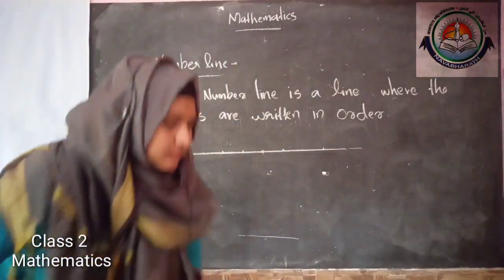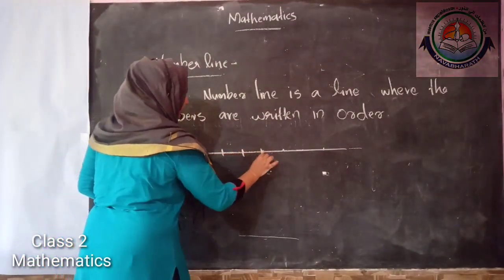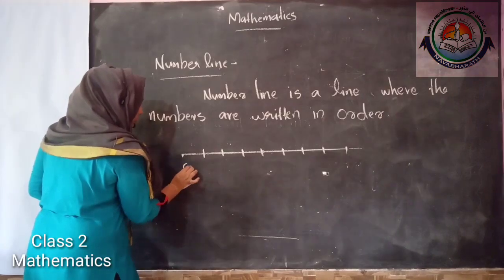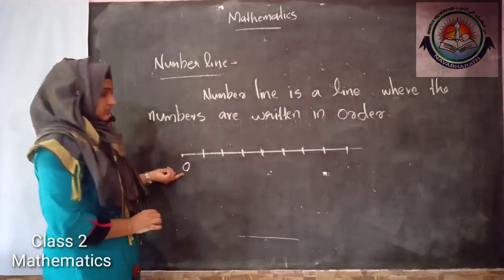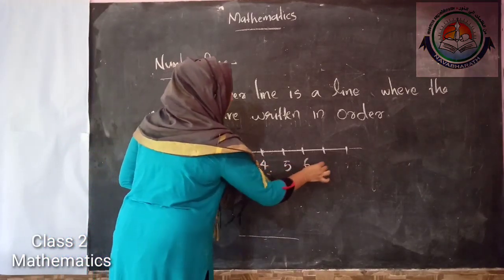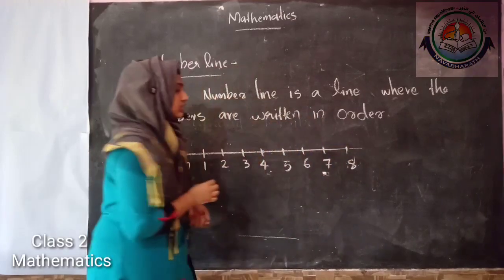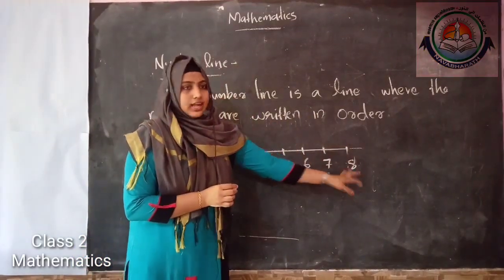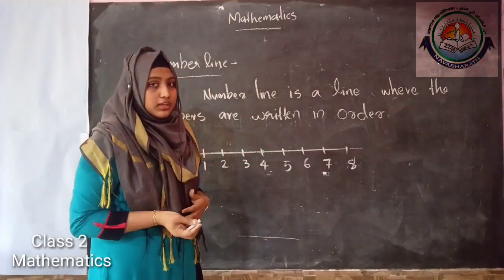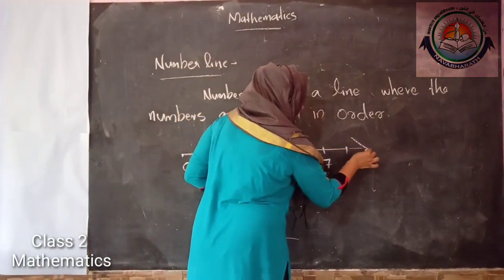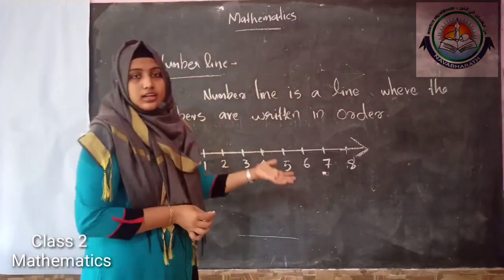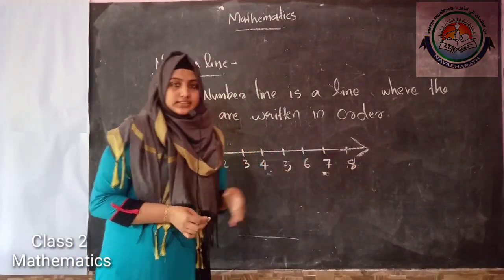And here we can see the gap between these points is equal. And I am going to mark the numbers starting from 0, 1, 2, 3, 4, 5, 6, 7 and 8. In 8, no, there are more and more numbers. So we have to put an arrow mark here to indicate there are more and more numbers after 8.